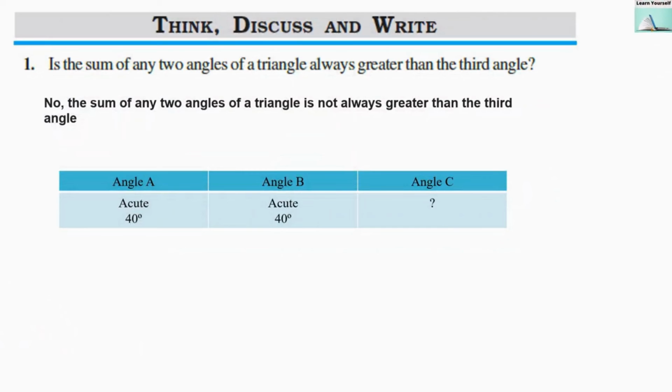Discuss and write. First question: is the sum of any two angles of a triangle always greater than the third angle? That means if this is our triangle A, B and C, and we add the measure of angle A and angle B, will it always be greater than angle C or not? That we have to check. So the answer is no. The sum of any two angles of a triangle is not always greater than the third angle.